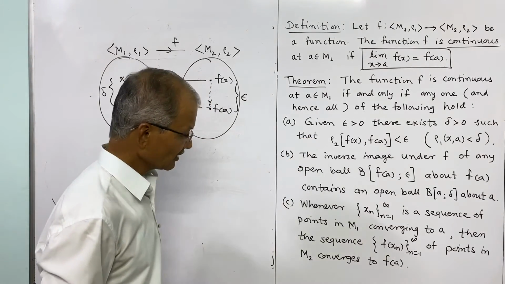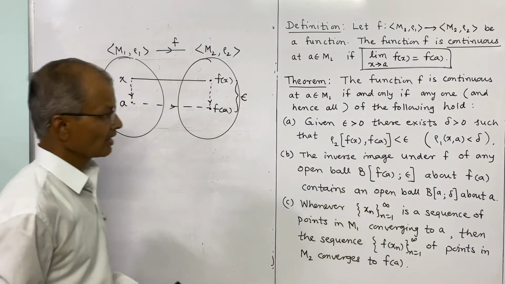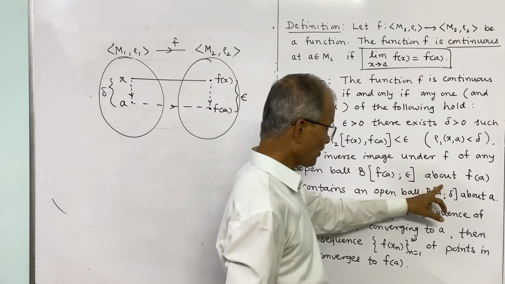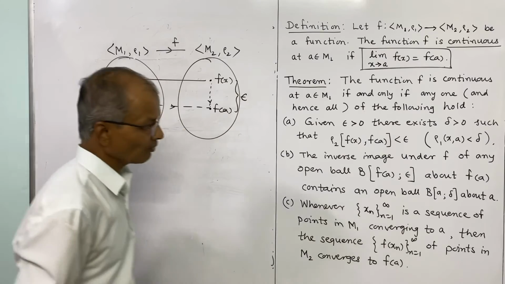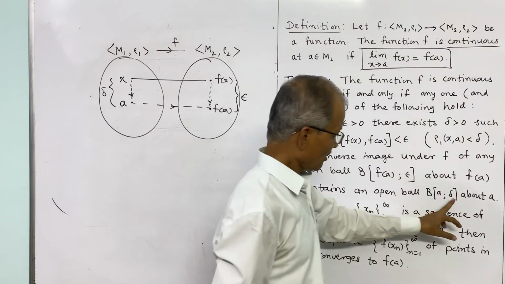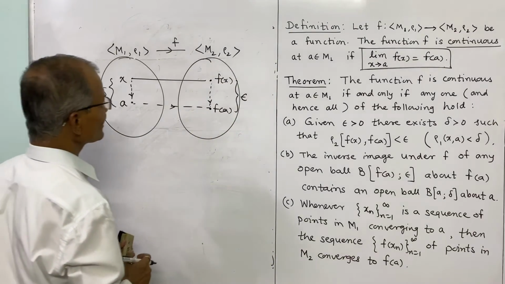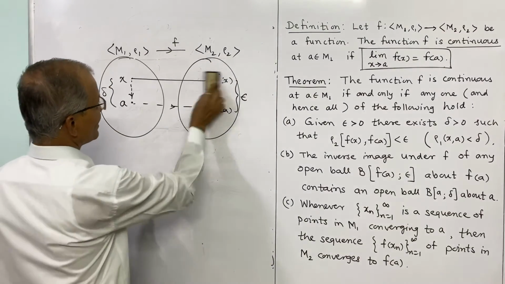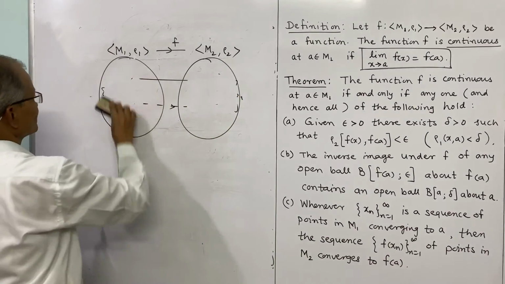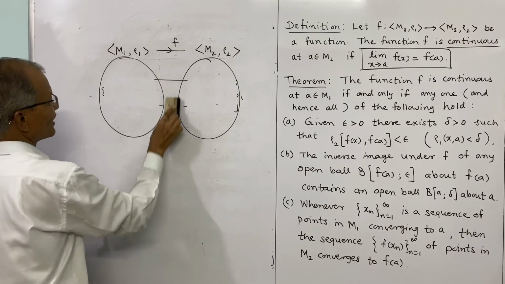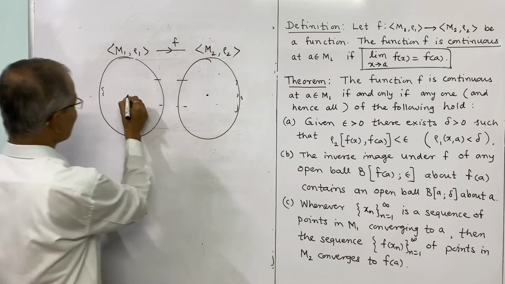And the second statement is: the inverse image of any open ball B about f(a) of radius epsilon contains an open ball B about a of radius delta. So this means if you consider this as f(a), a point, again it can be considered in another figure. So f(a) is a point in this. It is the image of a.